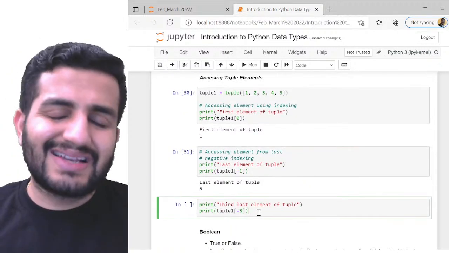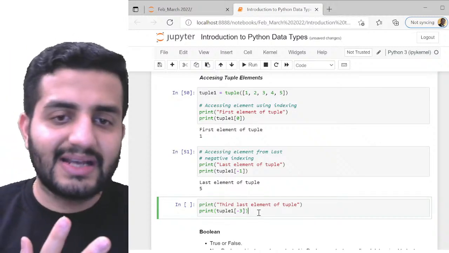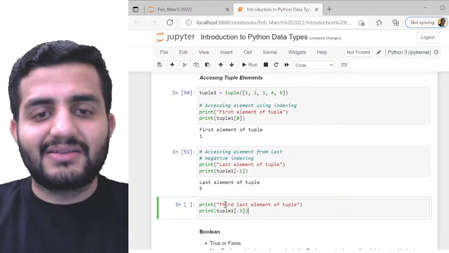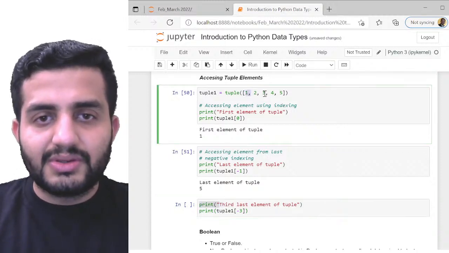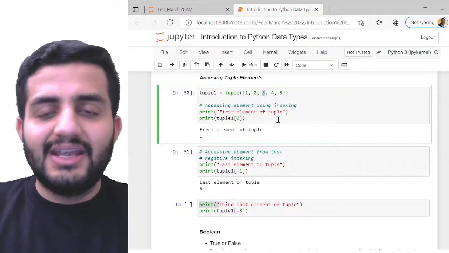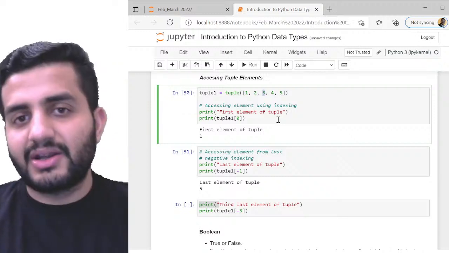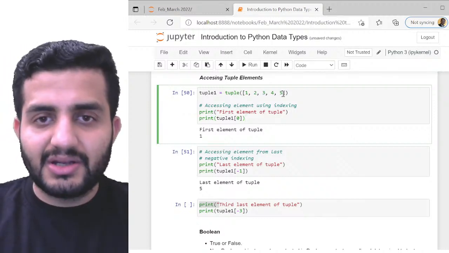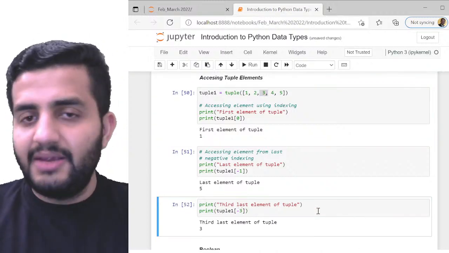Likewise, I can also access any other element. So apart from the first and the last, by just giving the indexes, for example, I can access the third element of the tuple. What is my third element? So 1, 2, 3, right? So I can access 3 by both ways, by going in the forward direction or the backward direction. If I go with the backward direction, like -1, -2, and -3, I can give -3 here. That's going to give me 3, right?